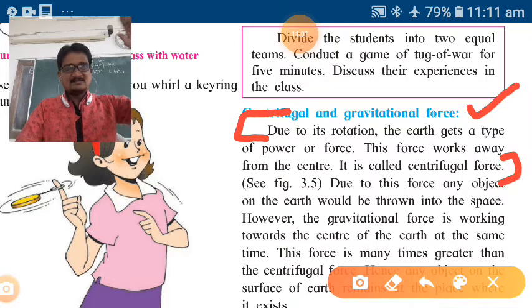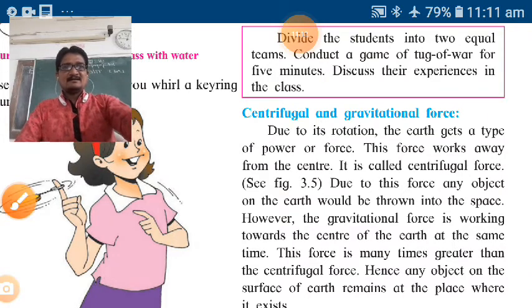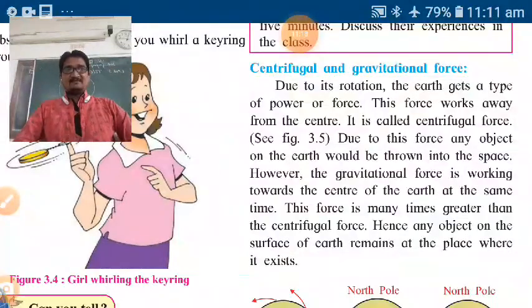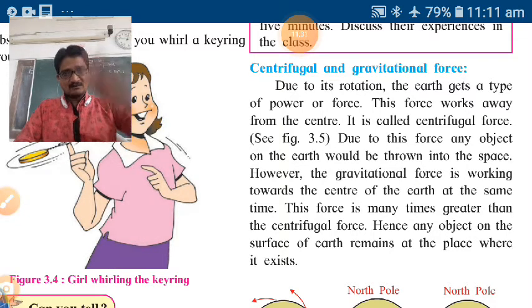We know that. So however, the gravitational force is working towards the center of the earth at the same time. Gurutwakarshan bal. Whenever we throw any object in the space, it will fall down because of the gravitational force.